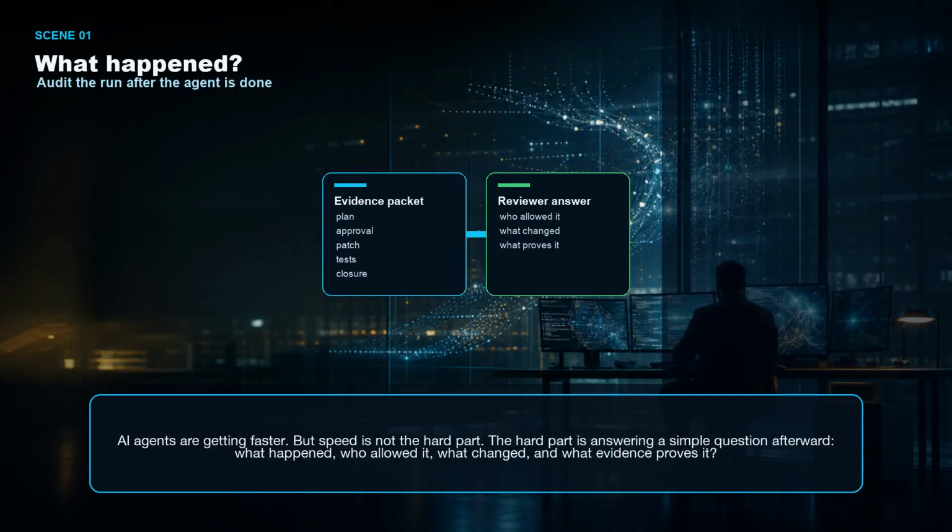AI agents are getting faster, but speed is not the hard part. The hard part is answering a simple question afterward. What happened? Who allowed it? What changed? And what evidence proves it?